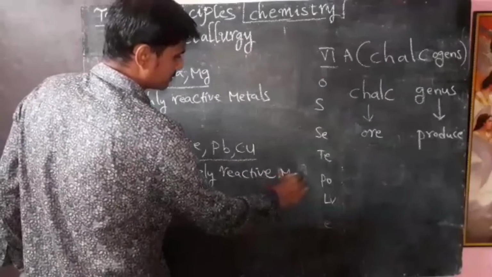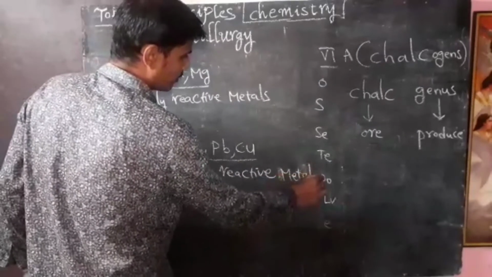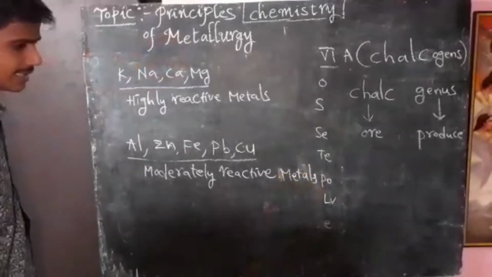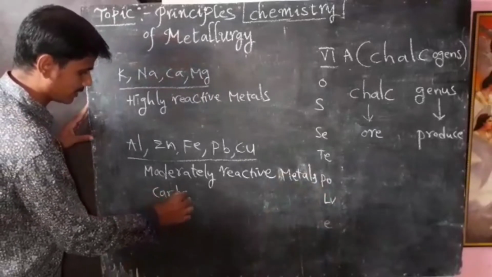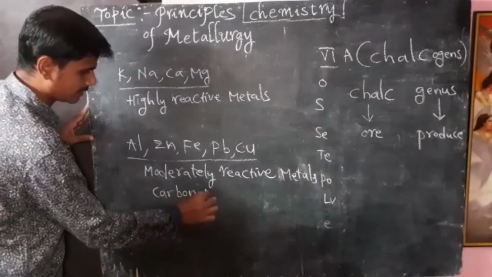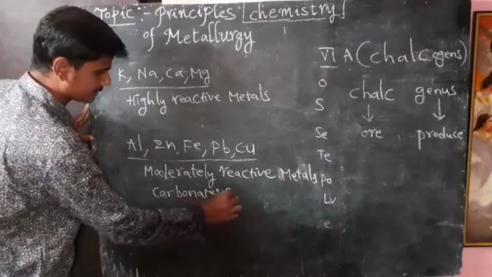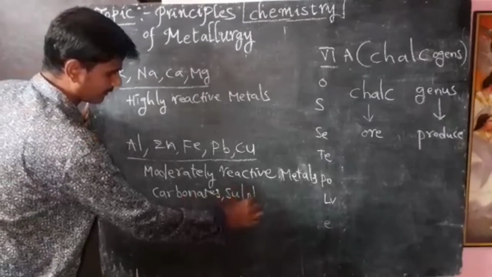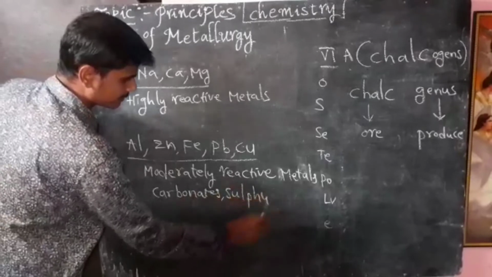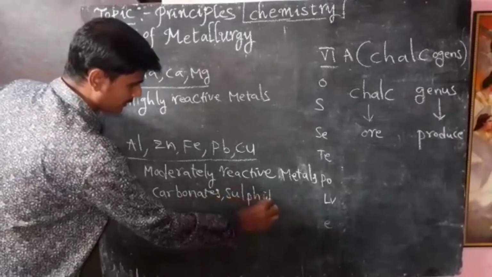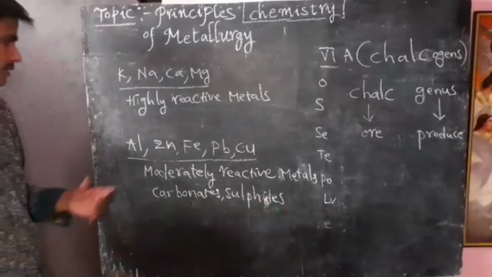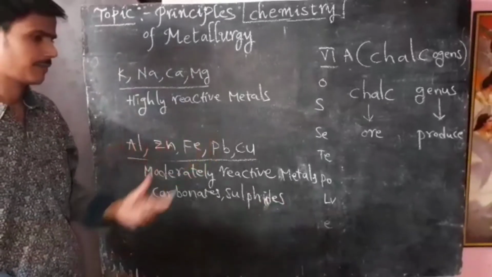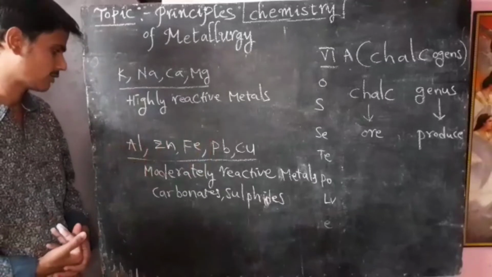Most of the metals available in the earth's crust are in the form of carbonates, sulfides and oxides.